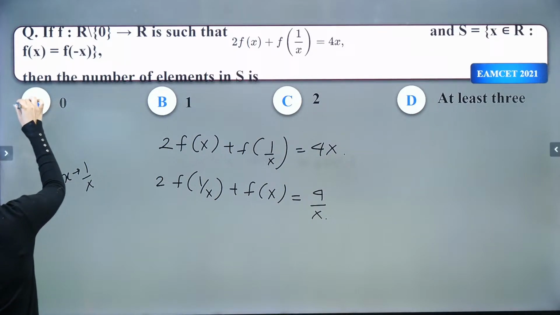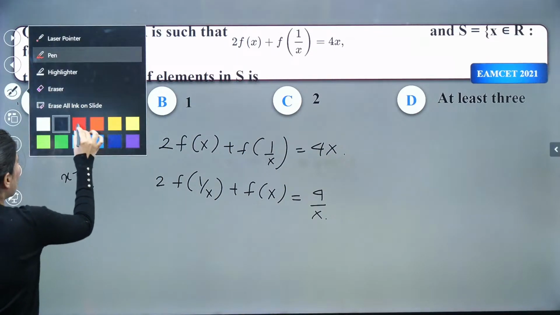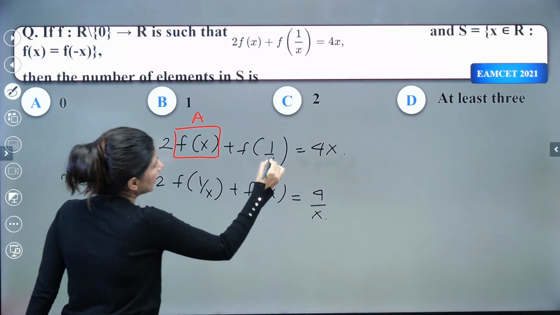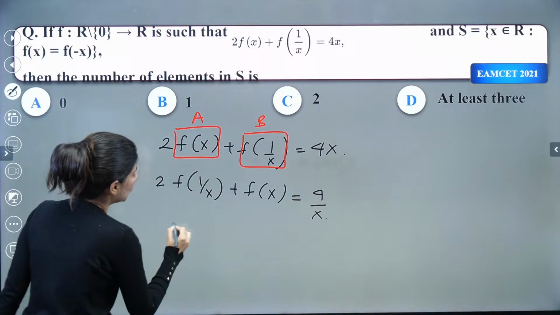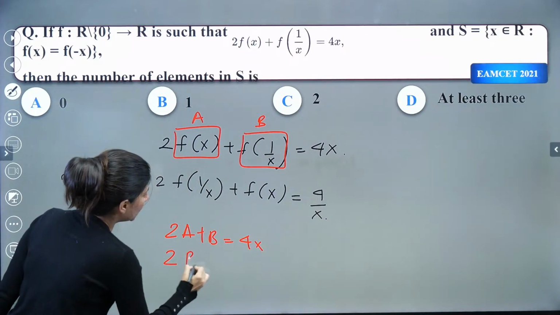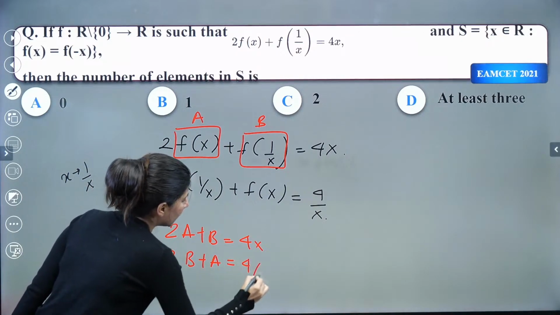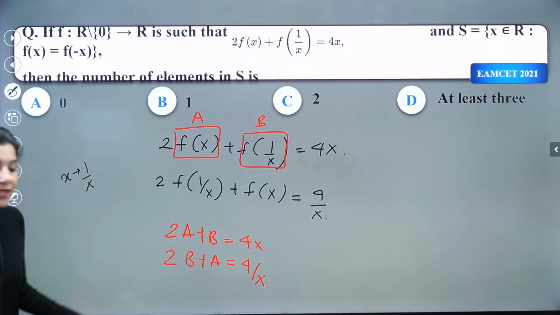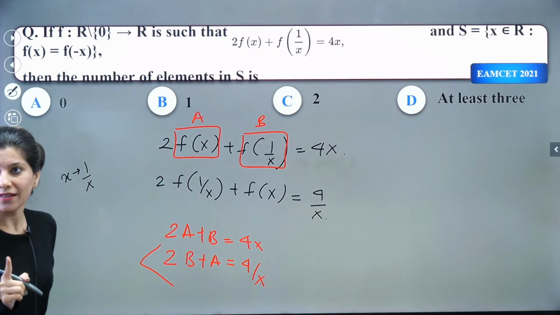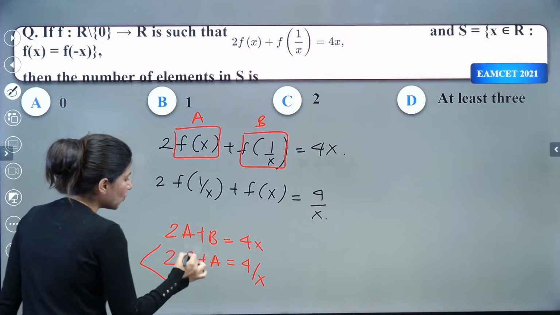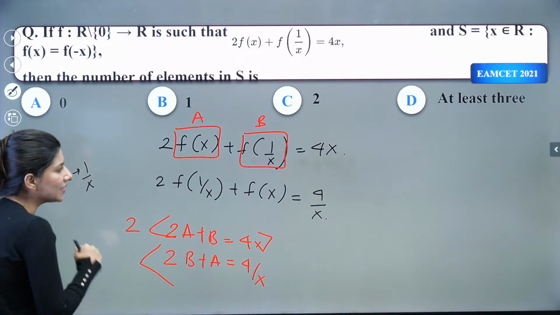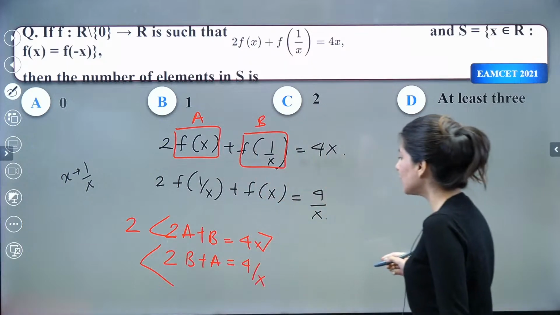Now it is simply equation solving which is left over here. If I put f(x) equals a and f(1/x) as b, what do I get? 2a plus b equals 4x, and 2b plus a equals 4/x. We are looking for a, f(x), so why not just eliminate this b? Please multiply the first equation by 2 and then subtract.